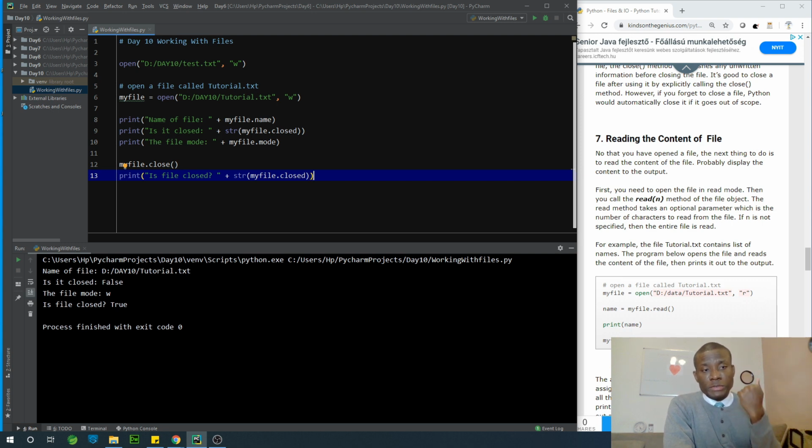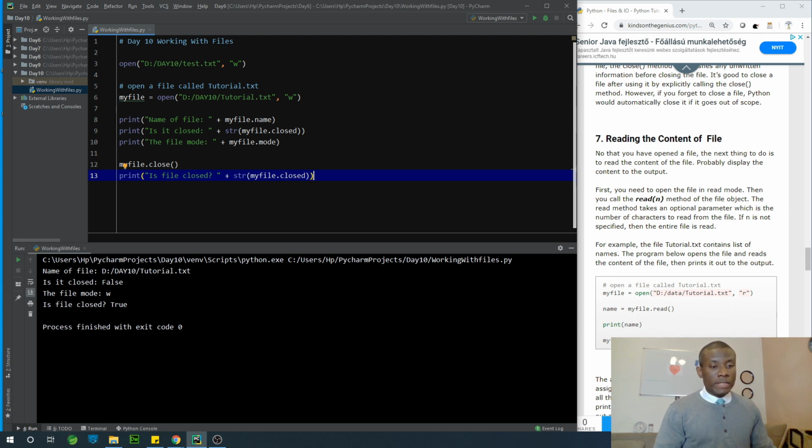How do we get the content of a file and actually view the content of the file? So first you need to open it in the read mode so that you can read items from the file. The read mode takes an optional parameter which represents the number of characters to read from the file. If the number of characters is not specified, then the entire file is read. So in this case, let's focus on reading the entire file. For example, the tutorial.txt contains a list of names, and we want to display this list, everything from this file on the output.